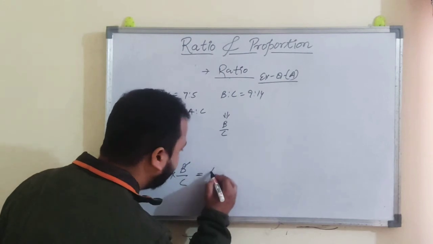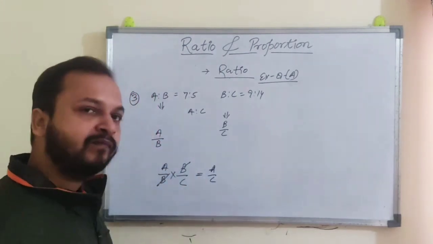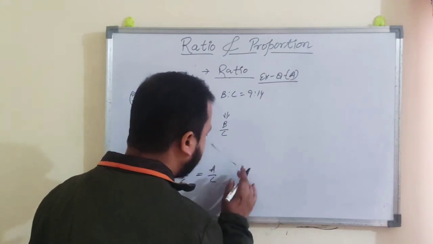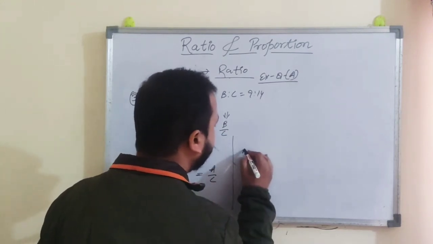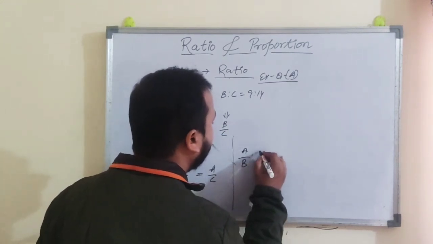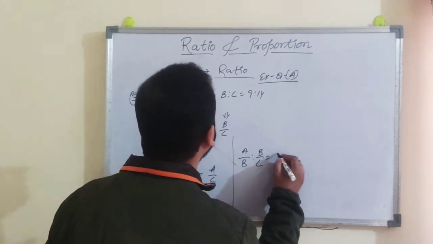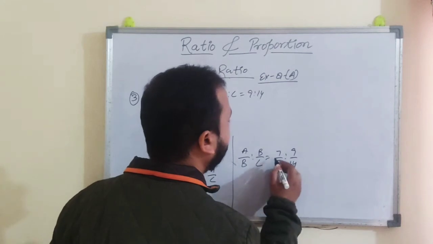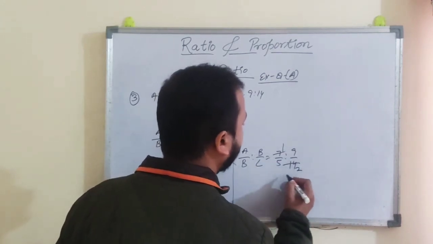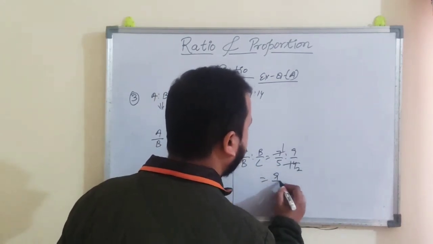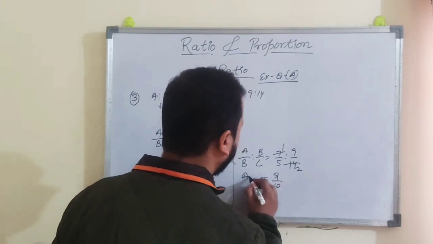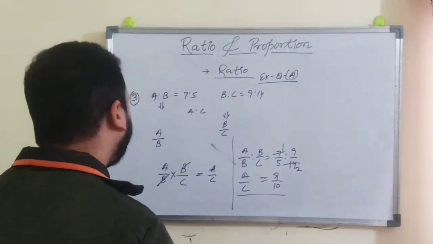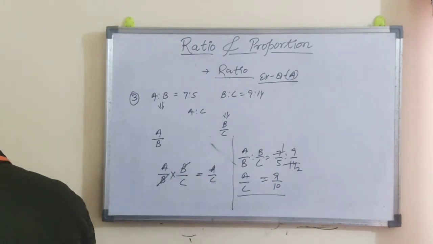Then we will get A by C. So in this part, only this A by C we have to find out. So we simply multiply both the given ratios. So 7 by 5 is to 9 by 14. 7 1 ja, 7 2 ja. So 9 by 10 is the ratio of A is to C. This way also you have to solve question number 4.